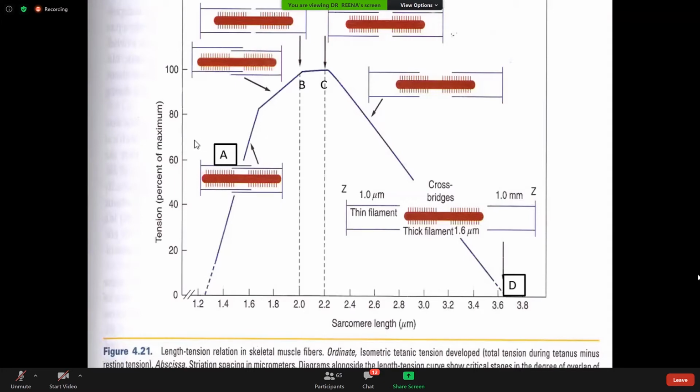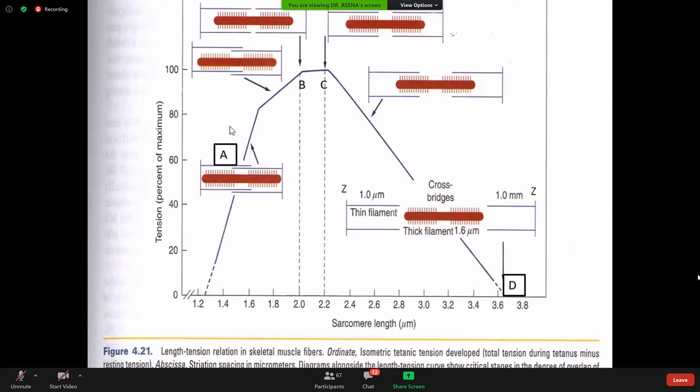So at this length, this is your Z line, these are the thick filaments, and these are the thin filaments, actin filaments. So look here, the actin filaments and myosin filaments form the cross bridge. So the number of cross bridges here is less. So the force of contraction is less at this point.